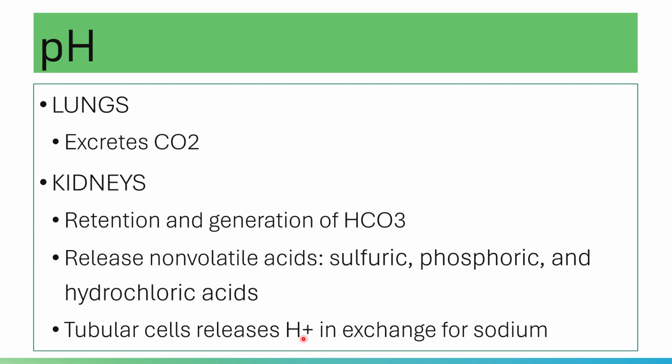These salts combine with hydrogen ions for the elimination of hydrogen. That is actually just one mechanism on how excess hydrogen ions are excreted out of the body.